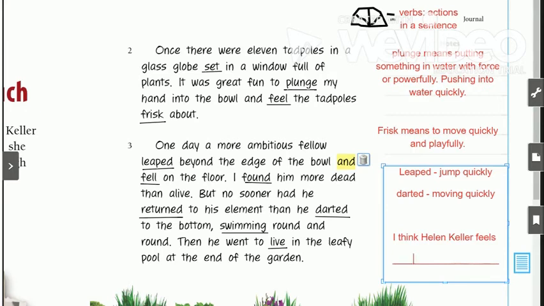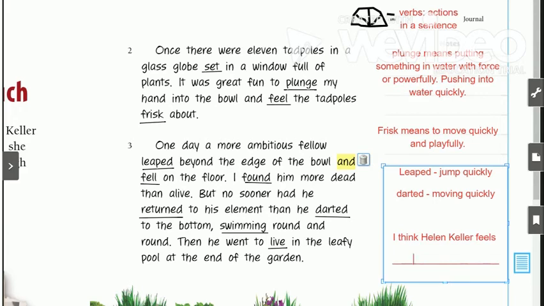Those words give me some clues about how Helen Keller is feeling when she's writing this journal. She's describing her experience with the tadpoles, and it doesn't say in the text, I feel this way. Helen Keller doesn't say how she feels, but using the words that she has used, you can make a guess about how she feels.